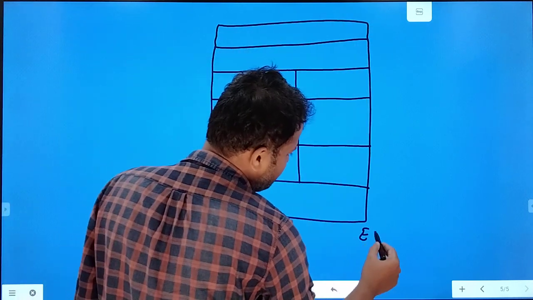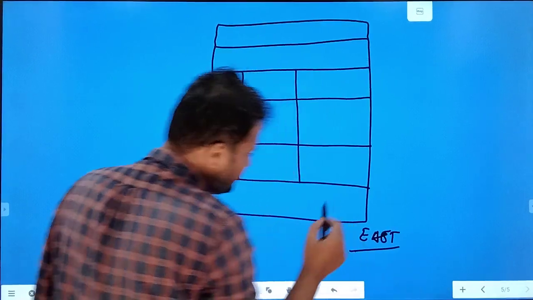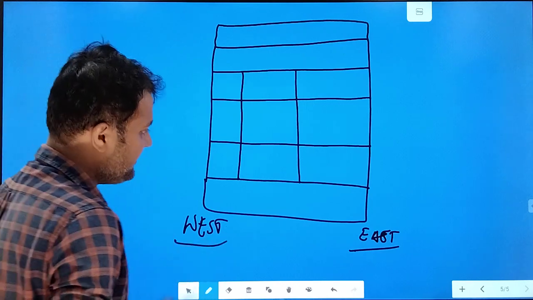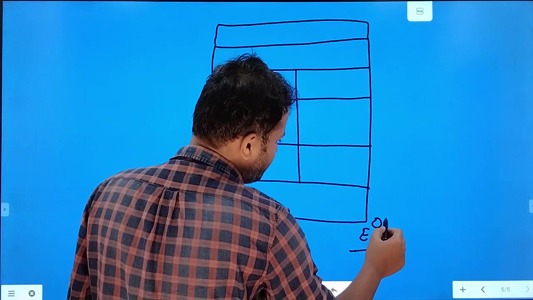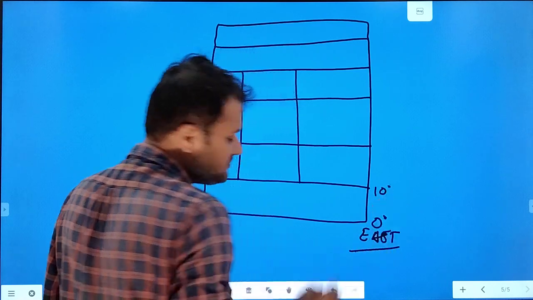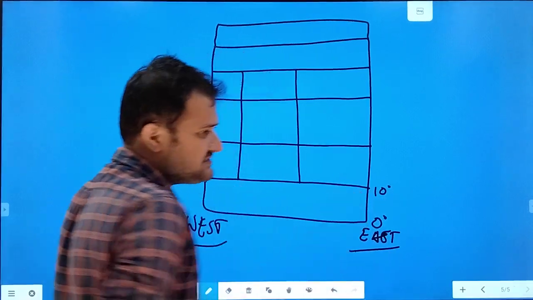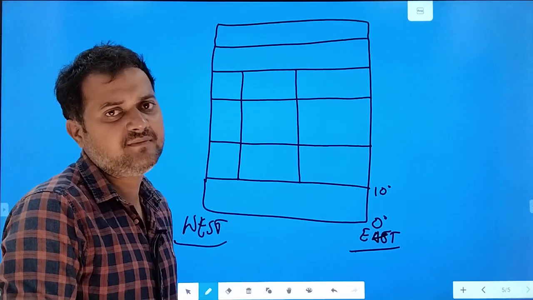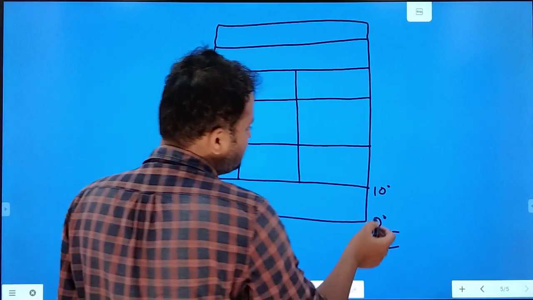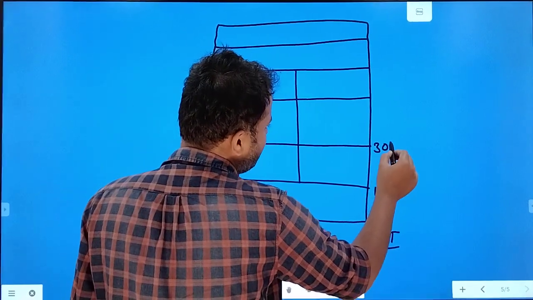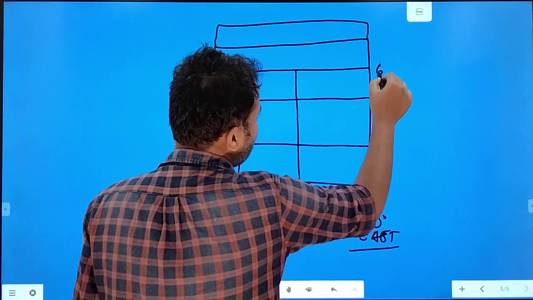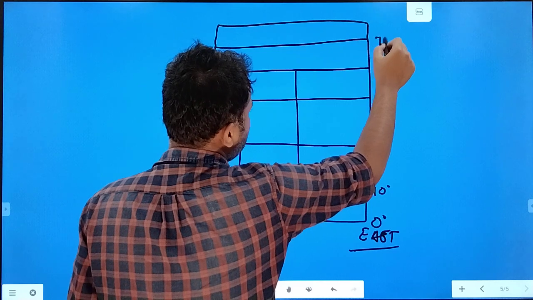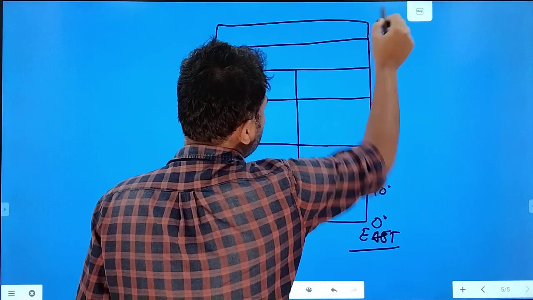This is the eastern margin of any continent, and this is the west margin of any continent, right? And these are the latitudes, like 0 degree, 10 degree, north and south both, okay, but it is best developed in the northern hemisphere because there is a large landmass available in the northern hemisphere as compared to the southern hemisphere. So 0 to 10 degree, 10 to 30 degree, 30 to 45 degree, 45 to 60 degree, 60 to somewhere around 75-80 degree, and then comes the 90 degree, okay.